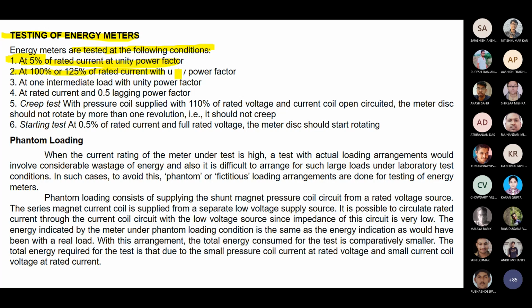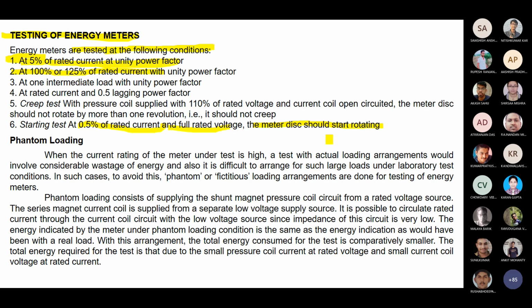Starting test is there: 0.5% of the rated current and full rated voltage. The meter disc should start rotating at that minimal amount of current and voltage. So these all are the very basic testing constraints of the energy meters.